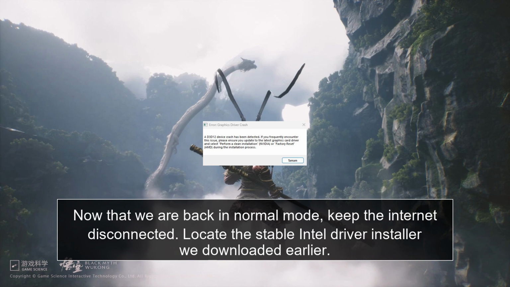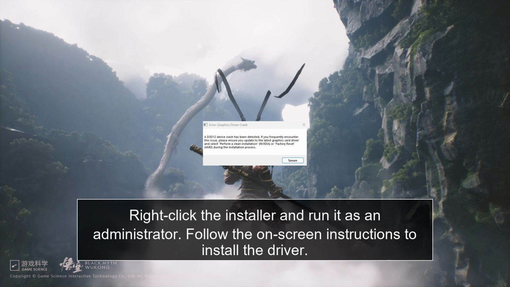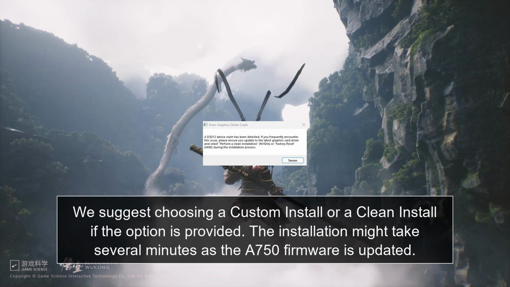Now that we are back in normal mode, keep the internet disconnected. Locate the stable Intel driver installer we downloaded earlier. Right-click the installer and run it as an administrator. Follow the on-screen instructions to install the driver. We suggest choosing a custom install or a clean install if the option is provided. The installation might take several minutes as the A750 firmware is updated.